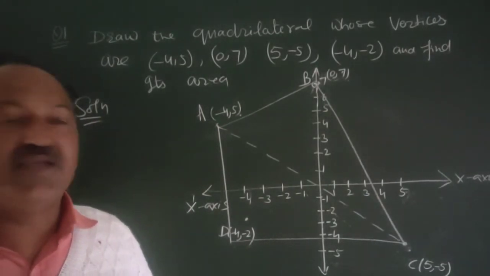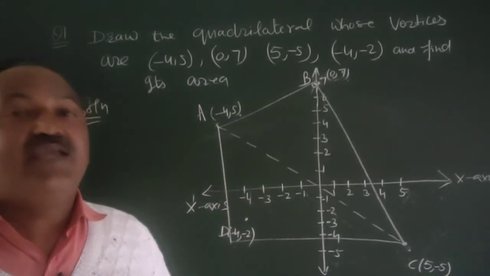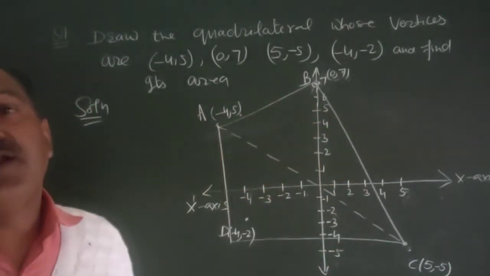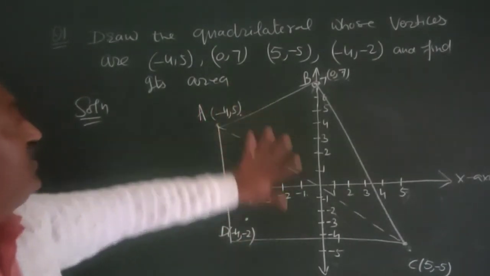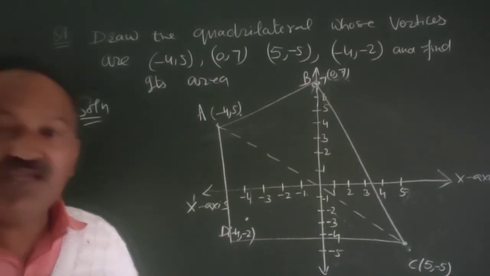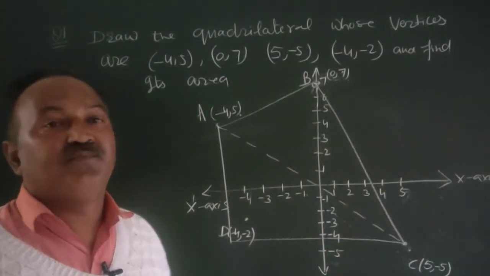Now let us find the area of these both triangles, and after adding we get the area of the whole quadrilateral. This is the procedure and this is the method to find the area of the quadrilateral. So let us find them.